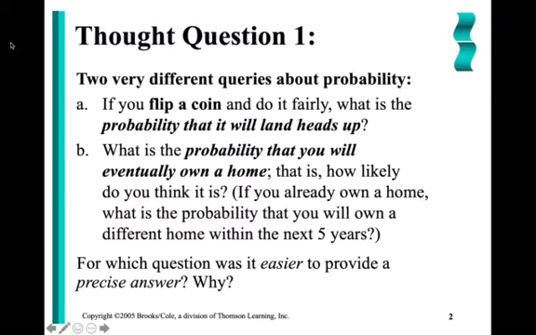Is that going to be as easy to calculate for owning a home? Owning a home doesn't work the same way as a fair coin. The probability that I will own a home versus that I won't own a home aren't necessarily the same. Because of that, it's going to be much more difficult to calculate a probability like that.